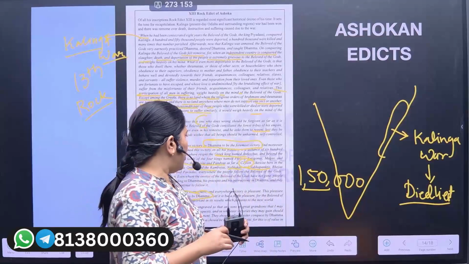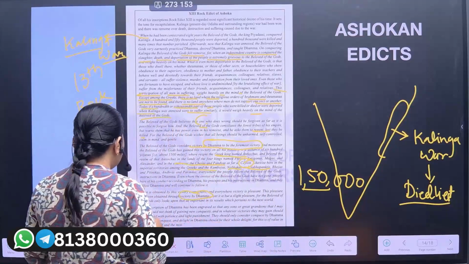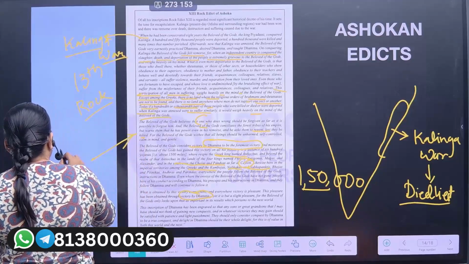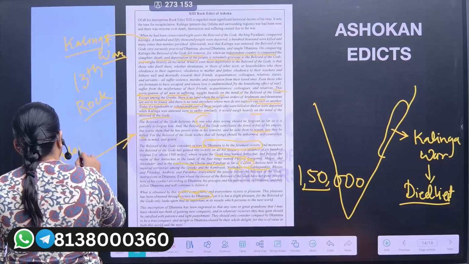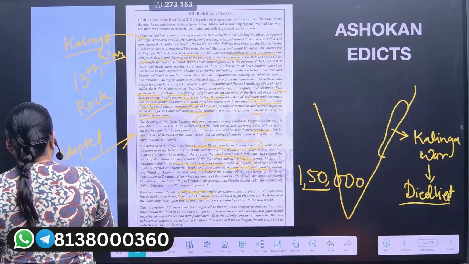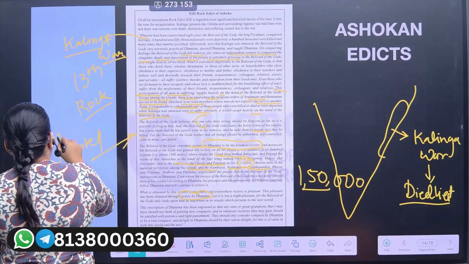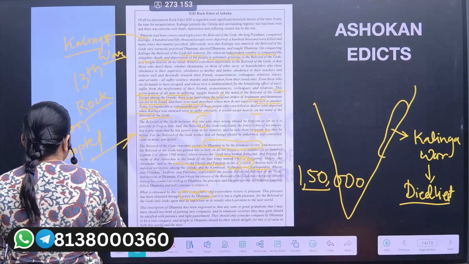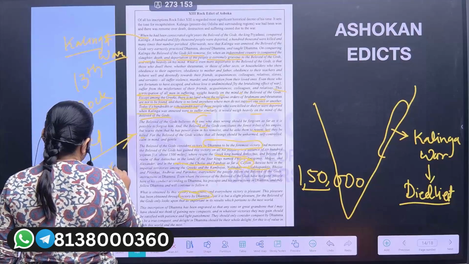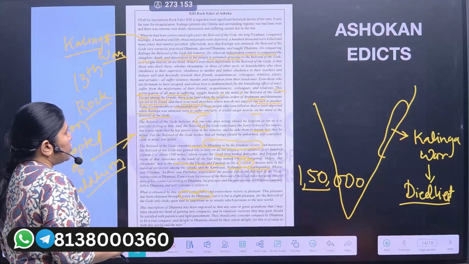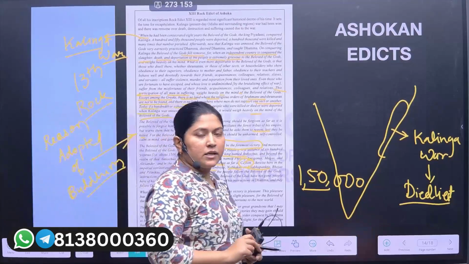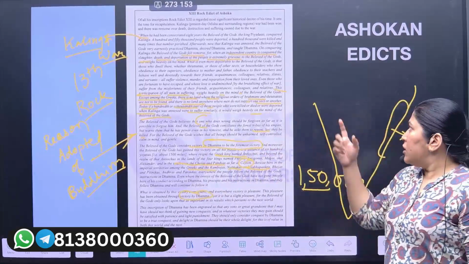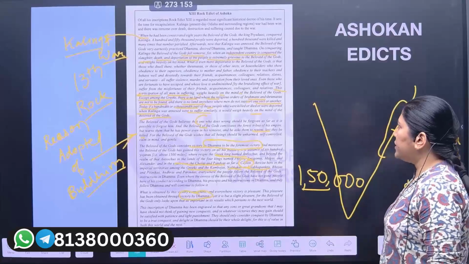So these are the reasons why Ashoka adopted Buddhism. These are the reasons behind the adoption of Buddhism by Ashoka. So I hope you don't forget the 13th rock edict of Ashoka.